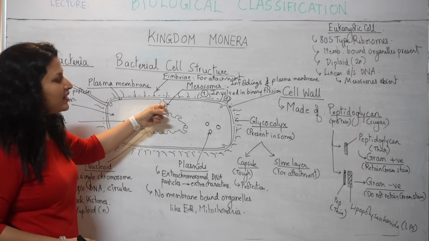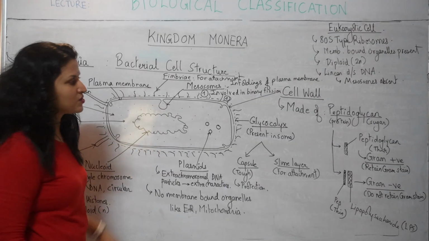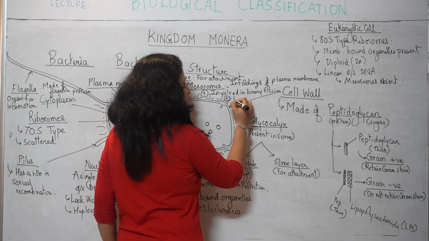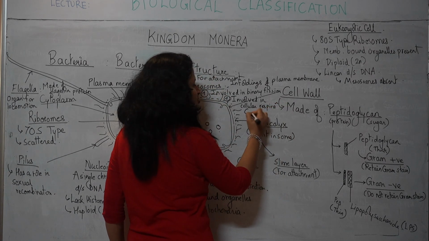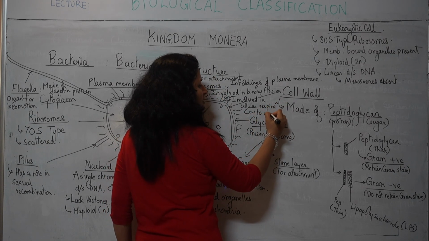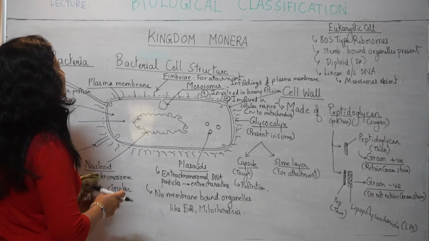They carry that out inside the mesosomes, on the membrane of the mesosomes. So write down: involved in cellular respiration, and they are similar to mitochondria. So with that we have completed the bacterial cell structure.